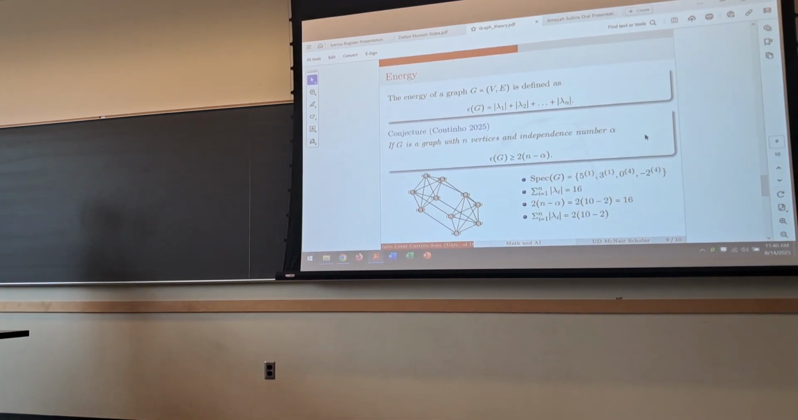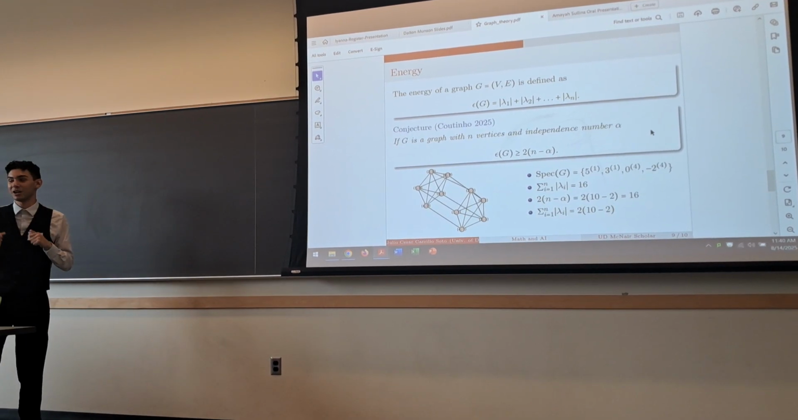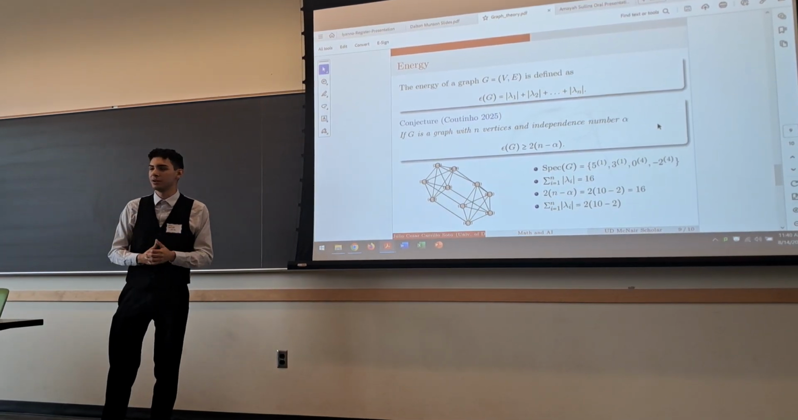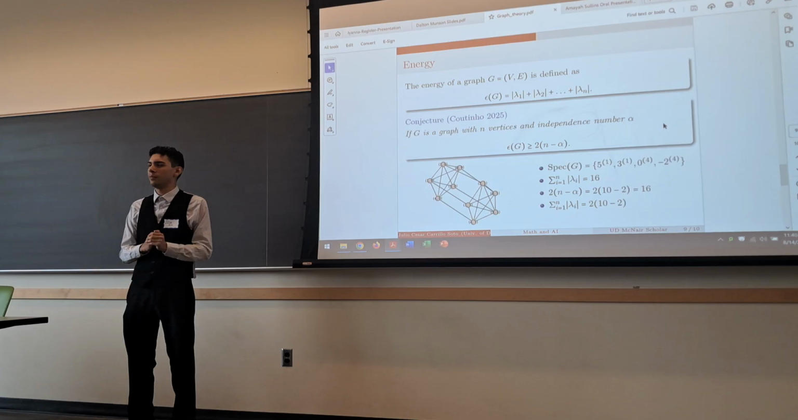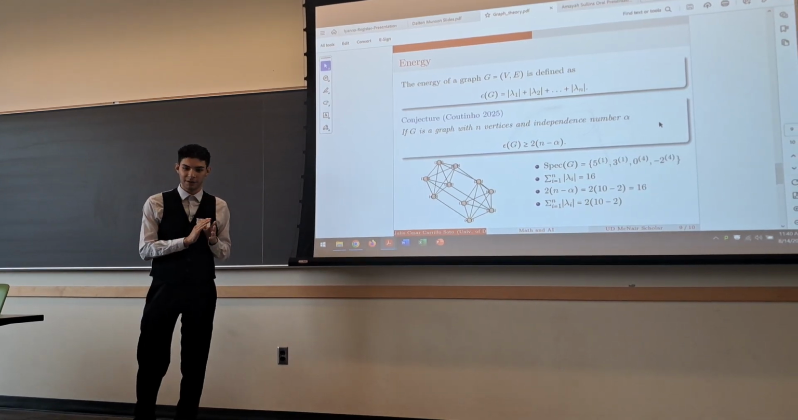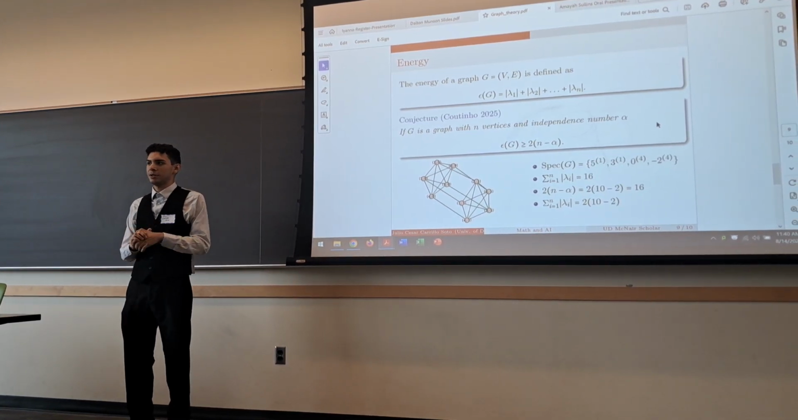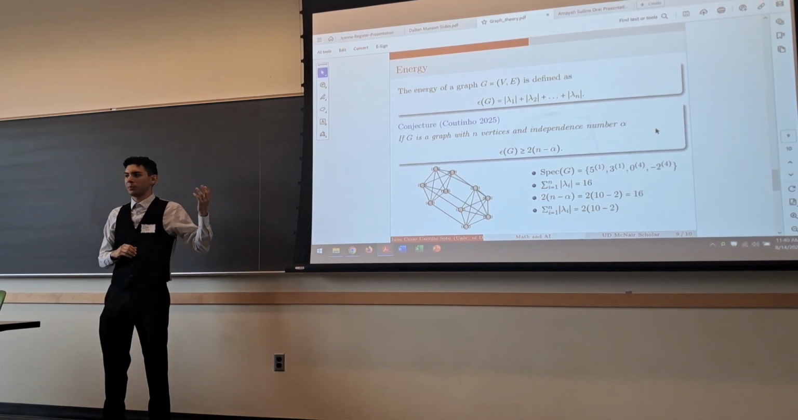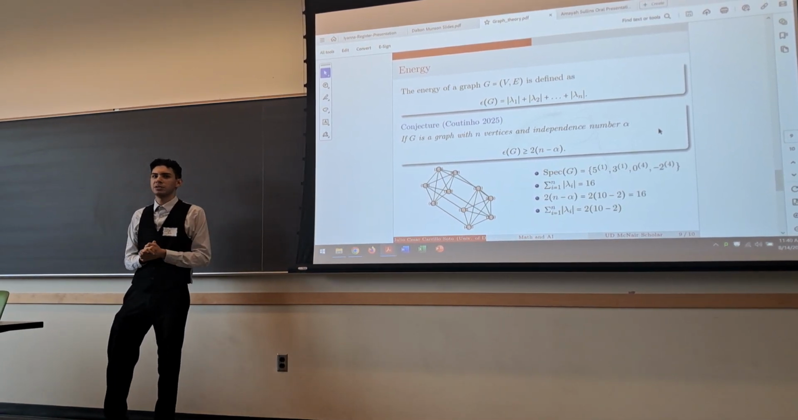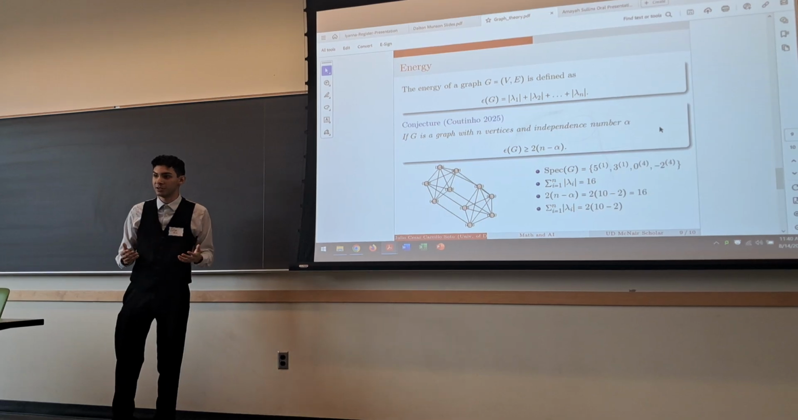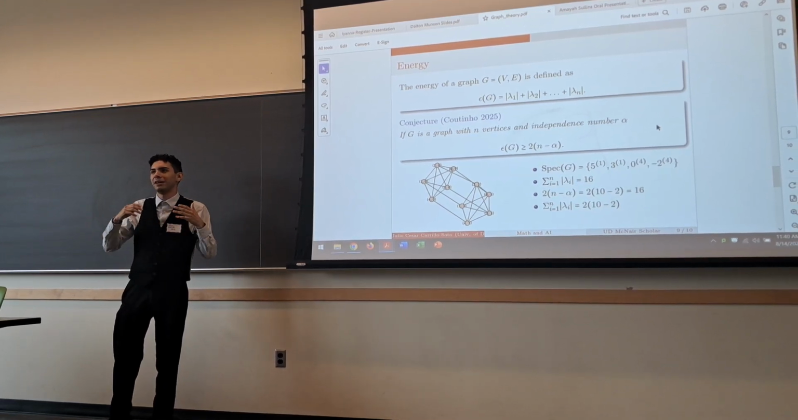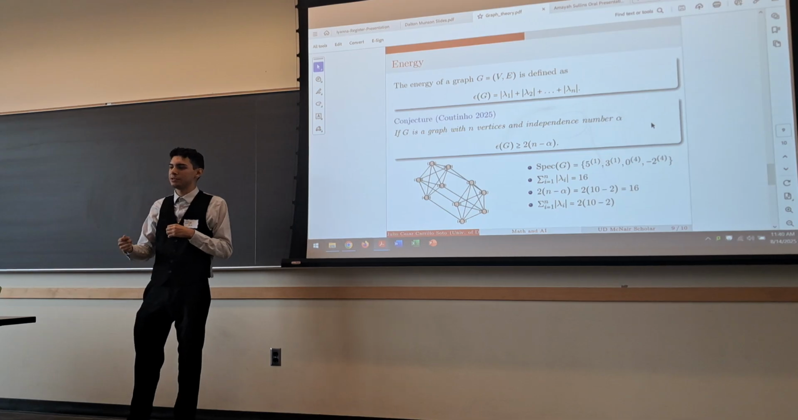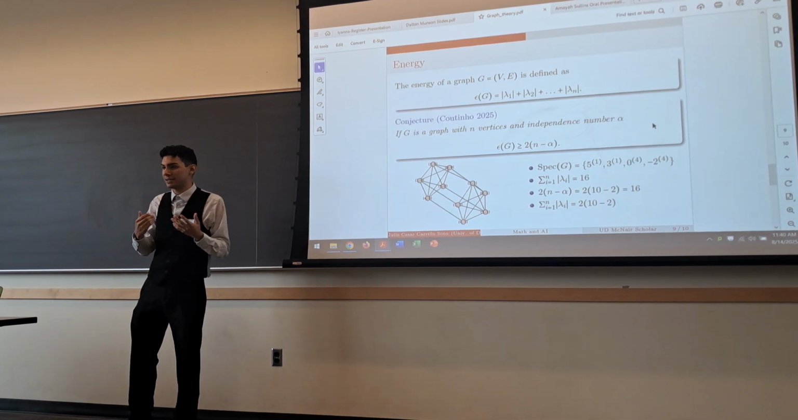Now, for our first non-toy conjecture, otherwise known as a serious conjecture, I would first like to denote the concept of the energy. Energy is the sum of the absolute values of the eigenvalues. This being said, I would like to introduce our first serious conjecture, proposed by Coutinho in 2025, which states: let G be a graph with n vertices and independence number alpha. Then the energy is at least 2 times the number of vertices minus alpha.